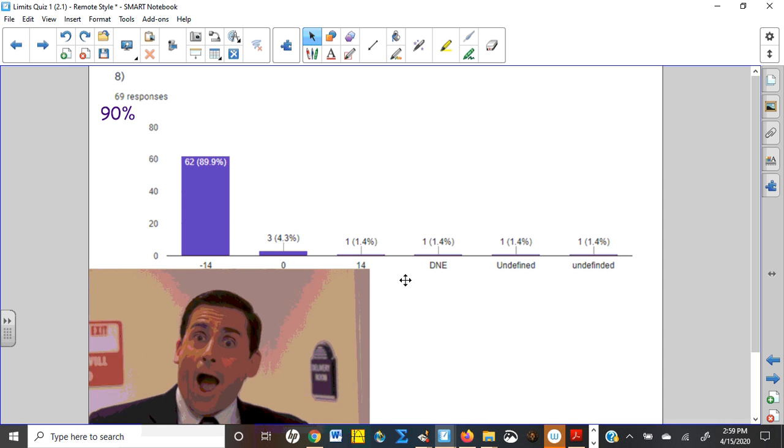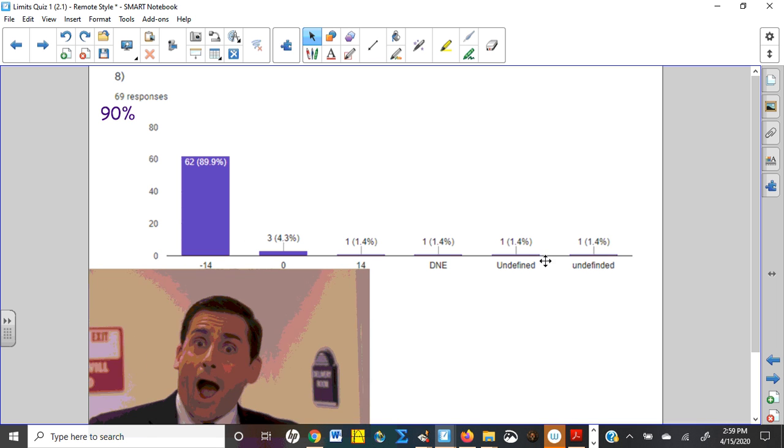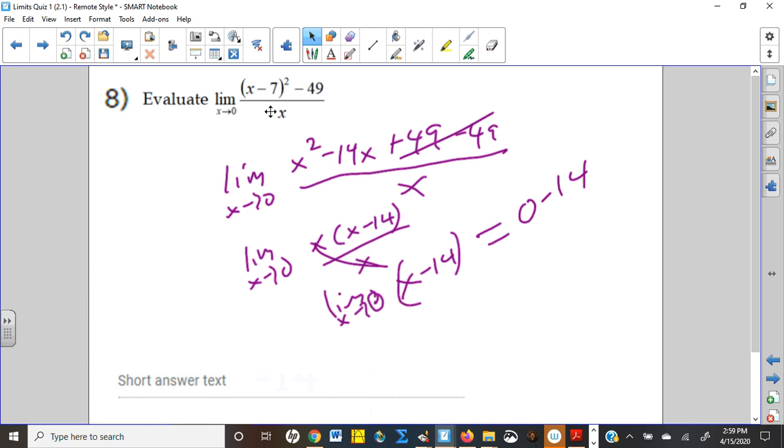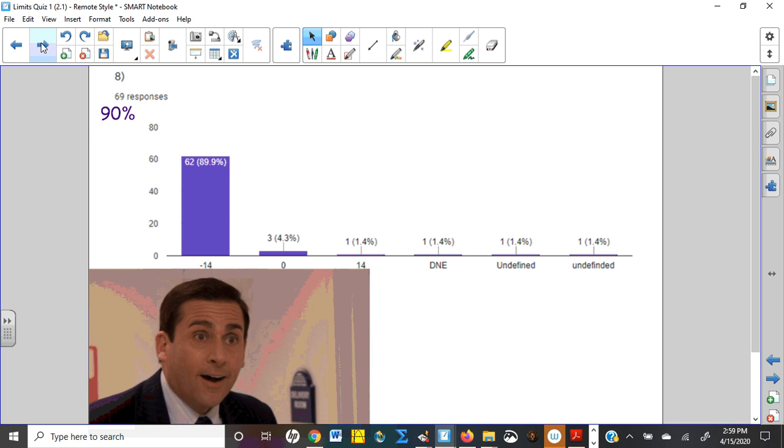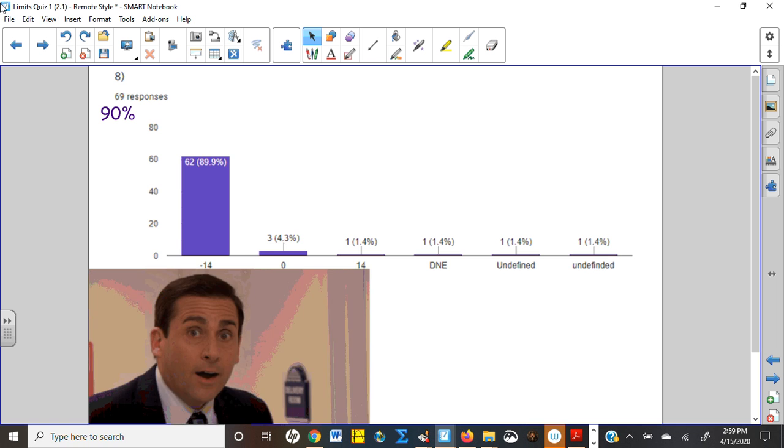Well, it looks like there may have been some algebra mistakes with some of these other answers. If you said it was undefined, you probably did not do the algebra. You probably just immediately substituted the 0 in and got 0 over 0, which is undefined, but that doesn't mean the limit doesn't exist. There's a hole there, and so the limit does exist. You just have to do the algebra to prove it. So good job. Matt's happy with you too.